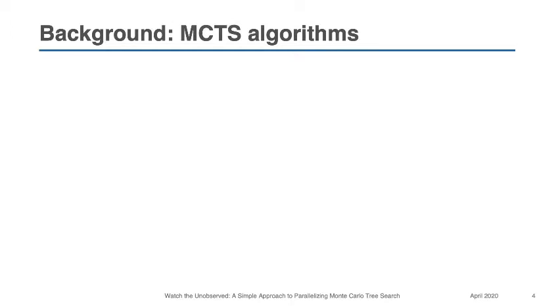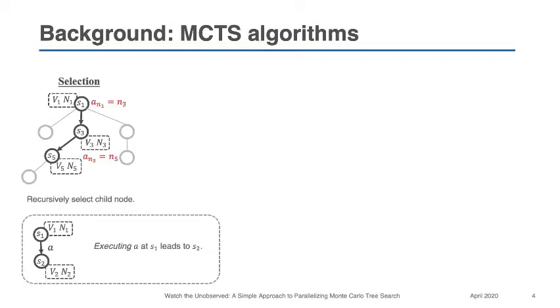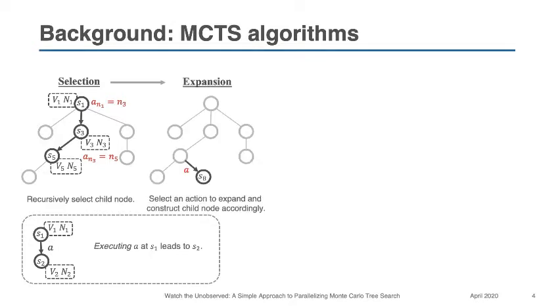The MCTS algorithm recursively performs rollouts, which consist of 4 steps. First, in the selection step, the algorithm recursively selects a child node until it arrives at a leaf node or some other terminal conditions are met. Next, in the expansion step, the algorithm selects an action to expand and constructs a child node accordingly.